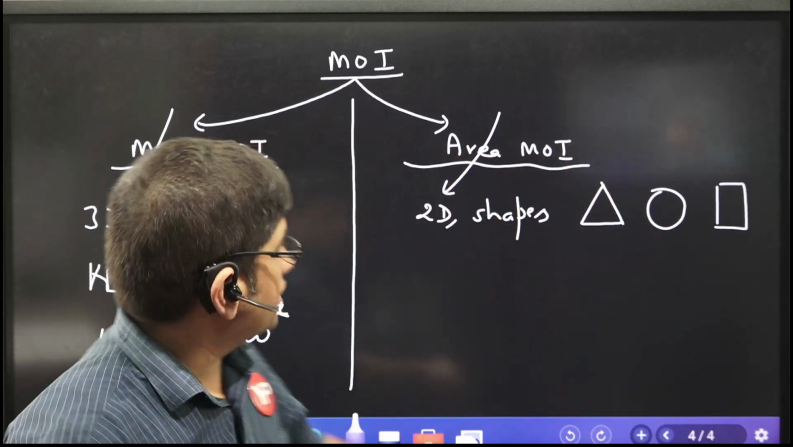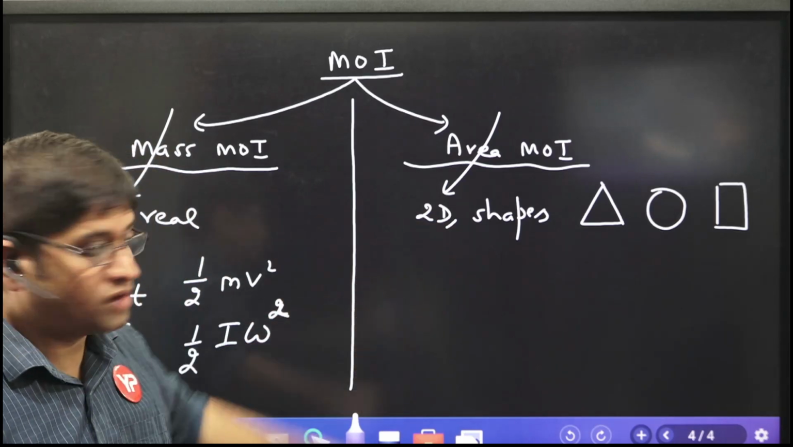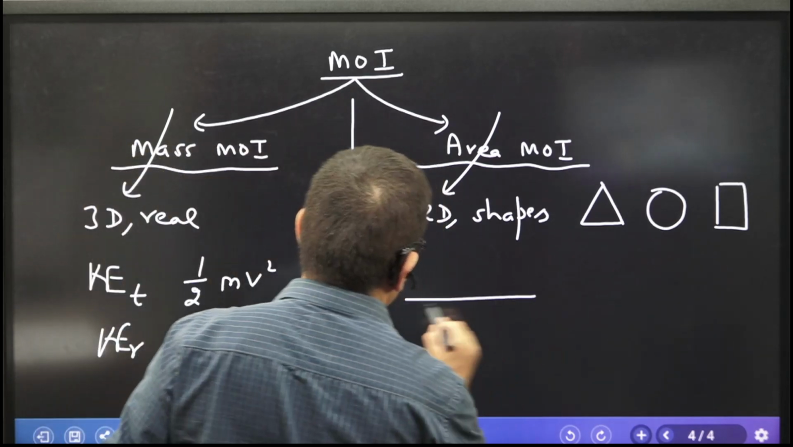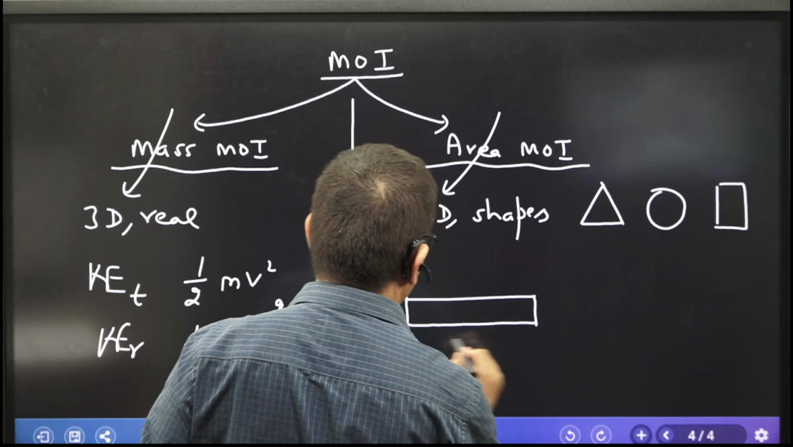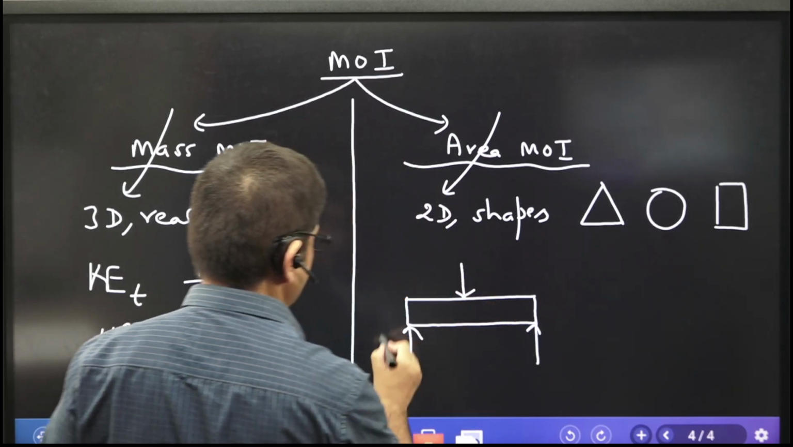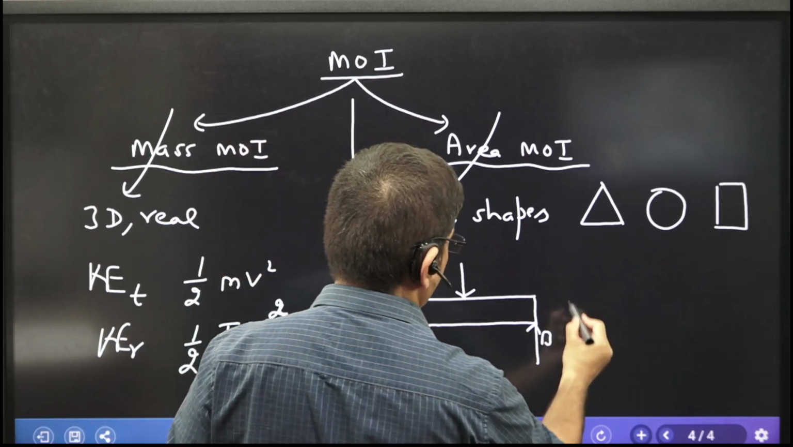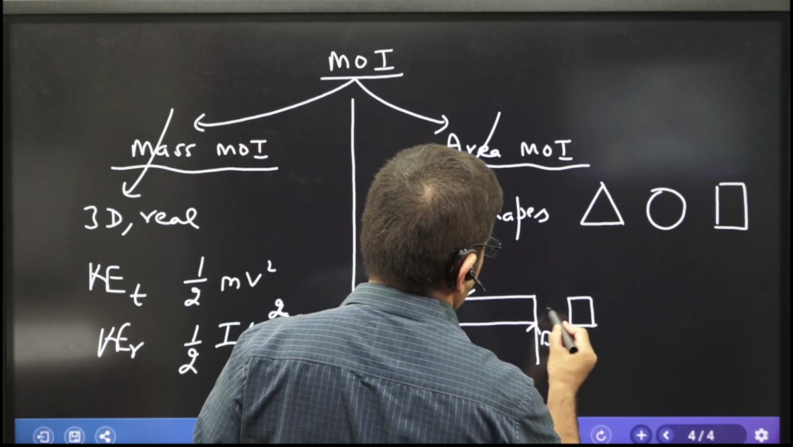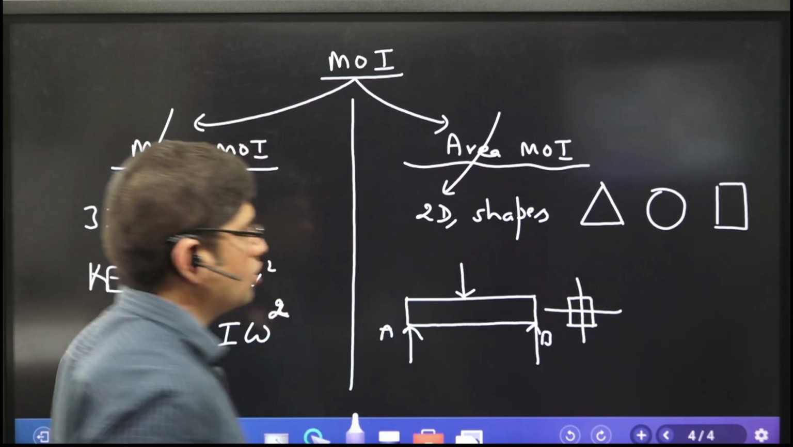Now where shall you use area moment of inertia? Let's go to the strength of material subject. Support A, support B, and this is what? This is the cross section of the beam.